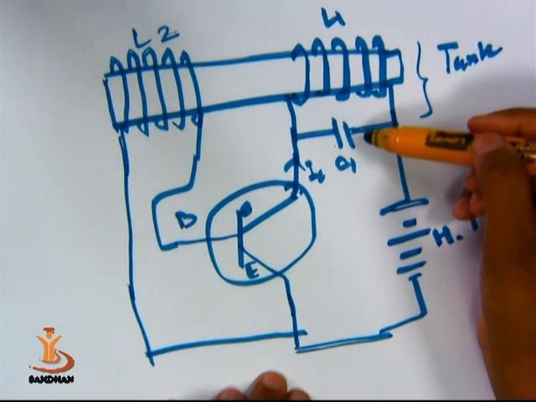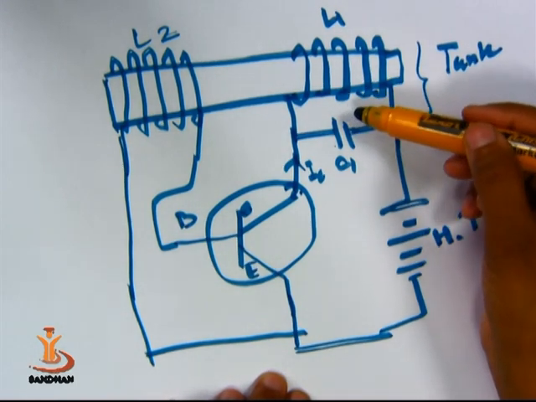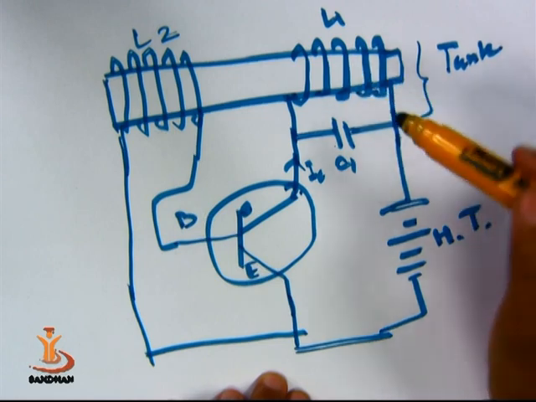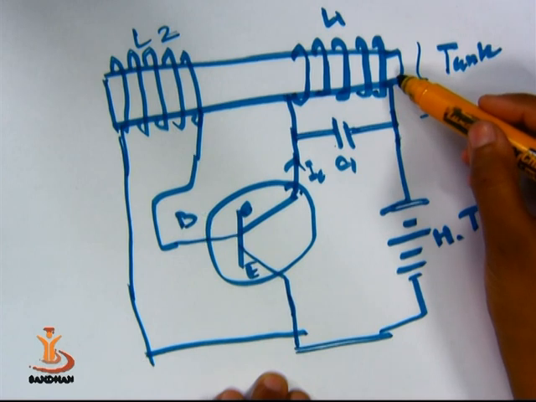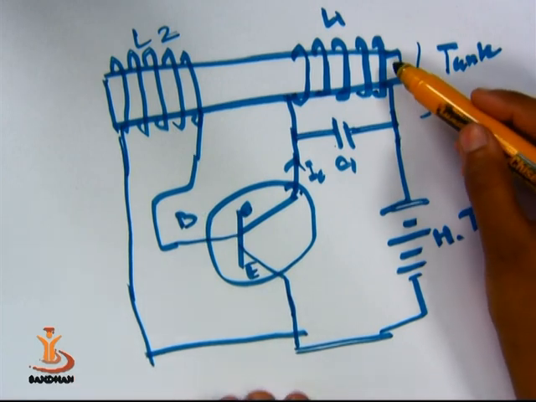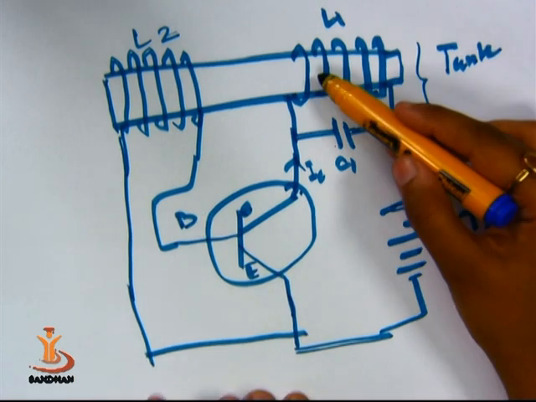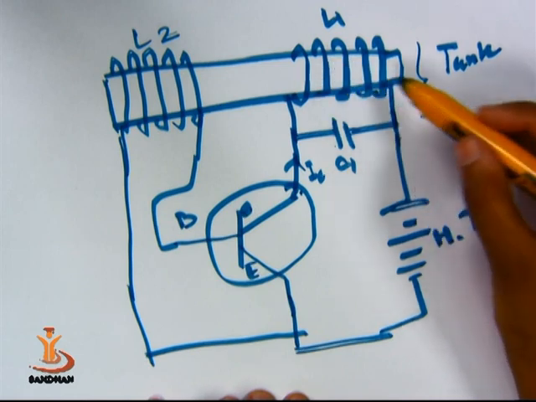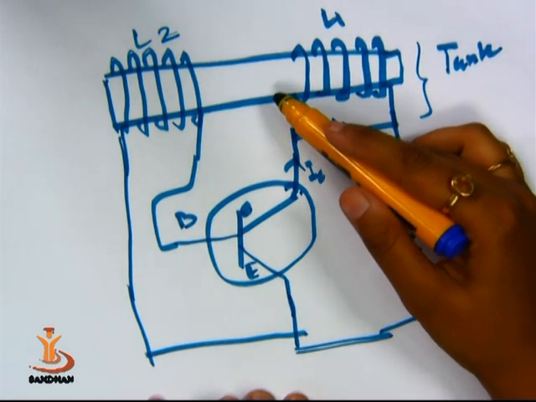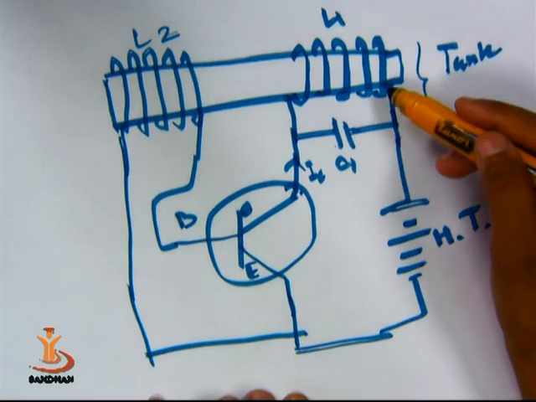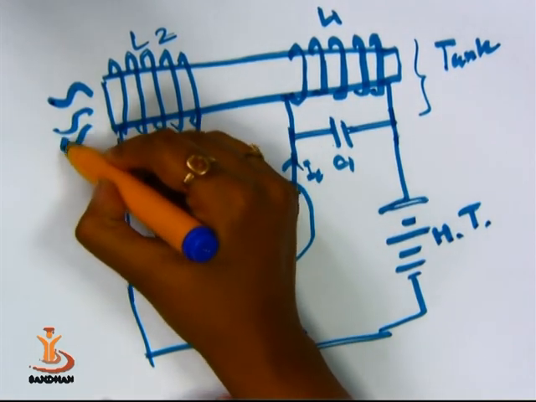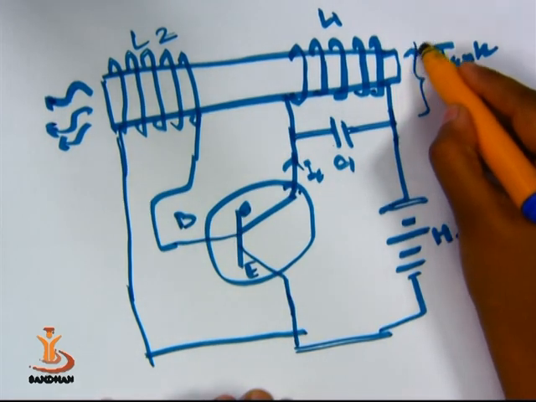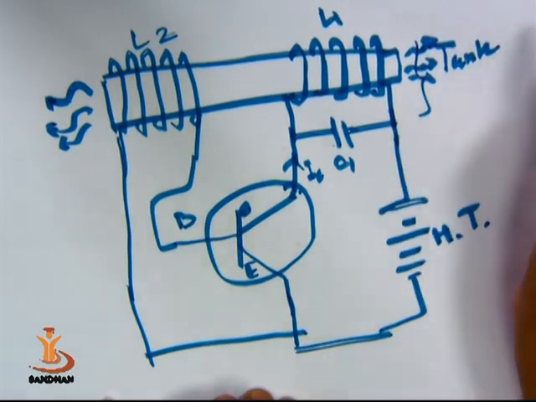Now if L1C1 undergoes vibrations, then around L1 there will be a magnetic field, and this ferromagnetic rod will undergo vibrations due to this time varying magnetic field. When the rod's natural frequency becomes equal to the external field frequency, from the perpendicular side the ultrasonic waves are generated, right? So the main purpose is served.